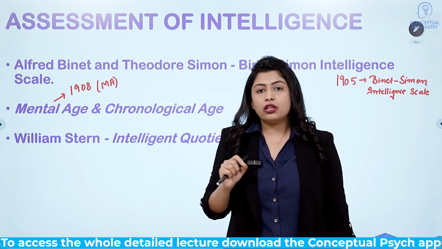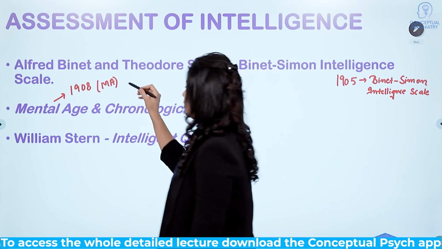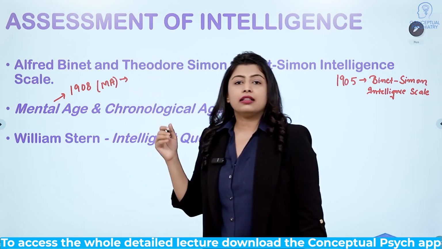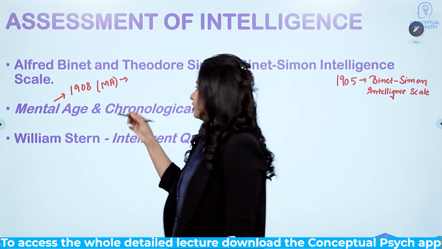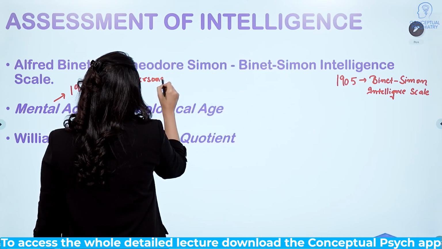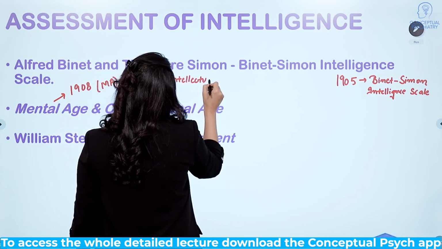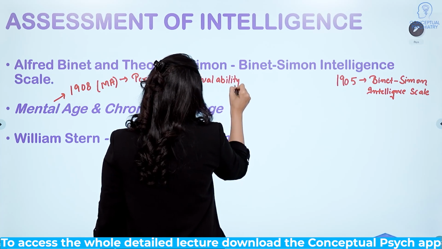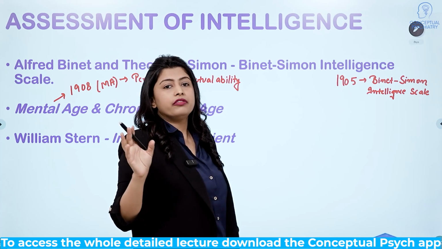The term chronological age refers to a person's biological age. So here mental age is the person's intellectual ability in comparison to the fellow age group.